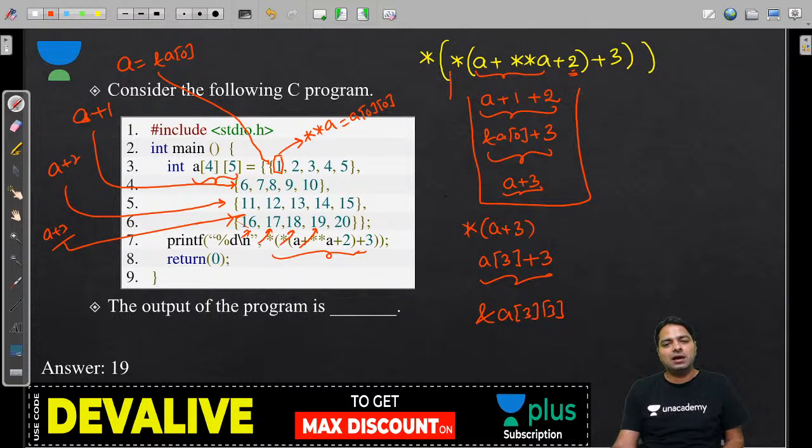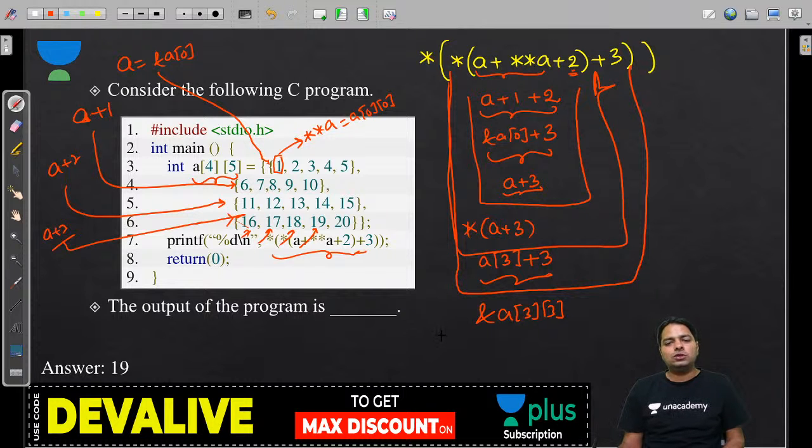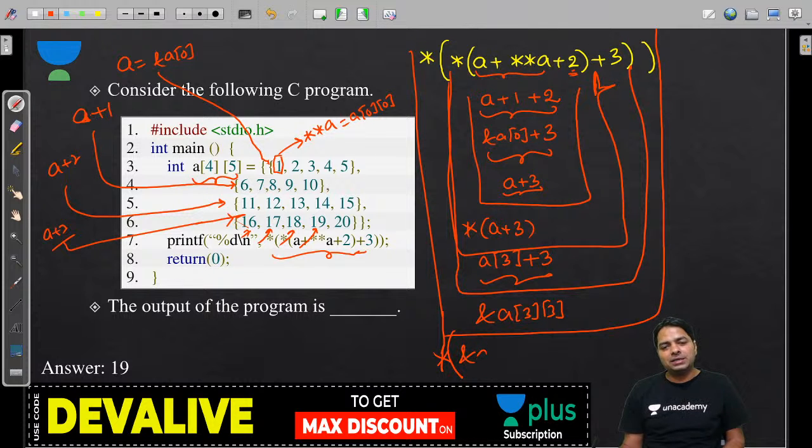We are talking about after applying the star, and then I apply the plus 3 also. Now you need to apply the star over this. What do you get? Star of ampersand a of 3 of 3. Star and ampersand get cancelled, then a of 3 of 3 is 19. The data is exactly 19.